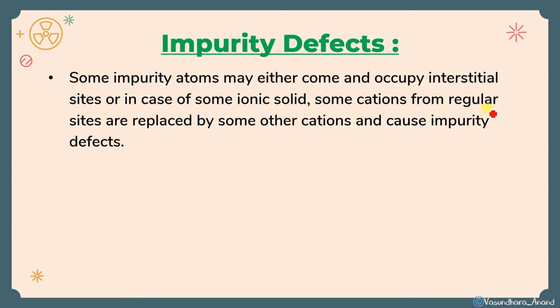In the case of a non-ionic or simple non-polar substance, it is possible that some foreign particle comes into that crystal and occupies the interstitial site. In another case, if we are talking about an ionic solid, then the cations from the regular site go somewhere else, or are replaced by some other cations. Got it? That is also called cationic impurity defect.